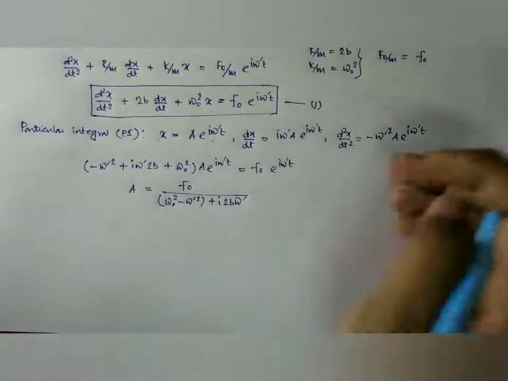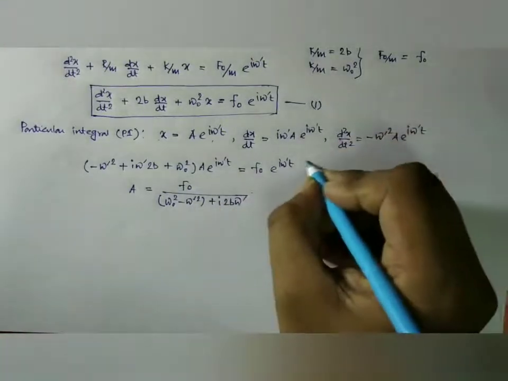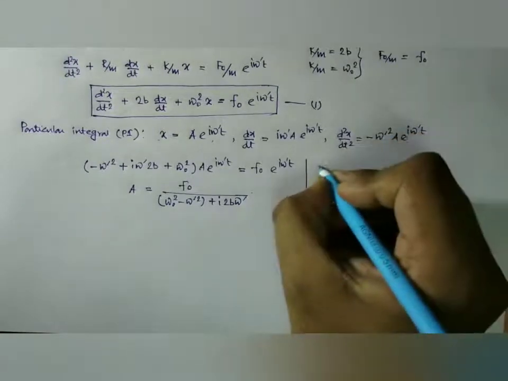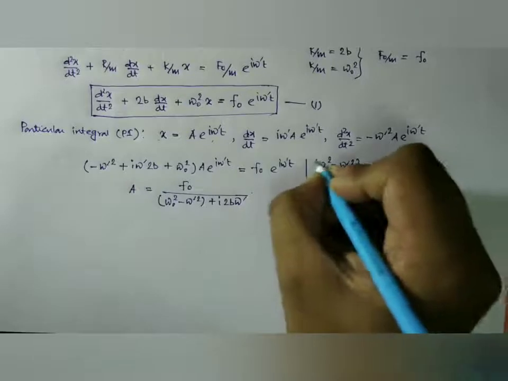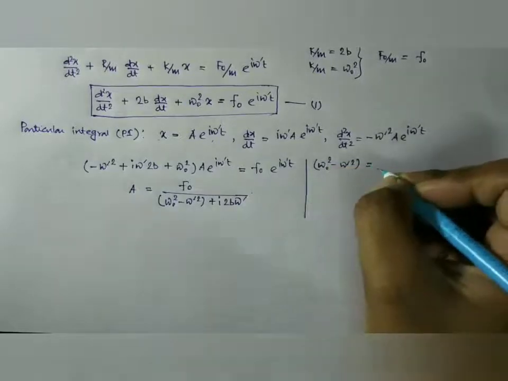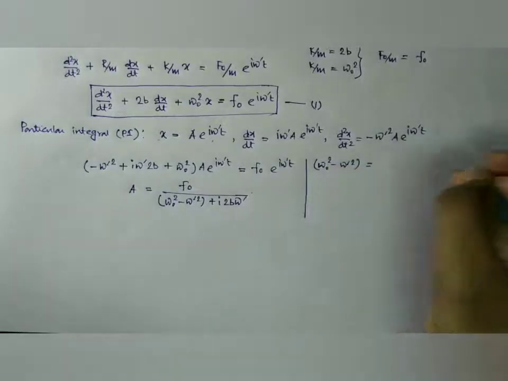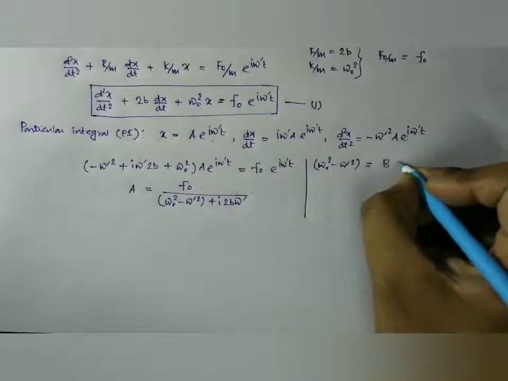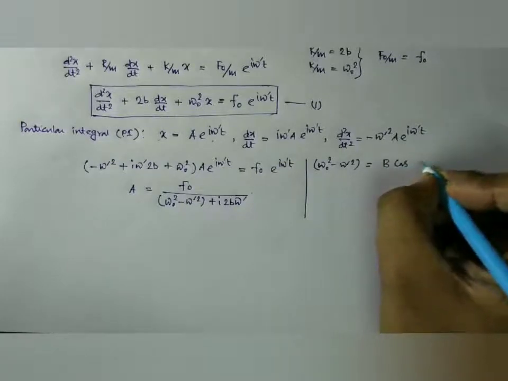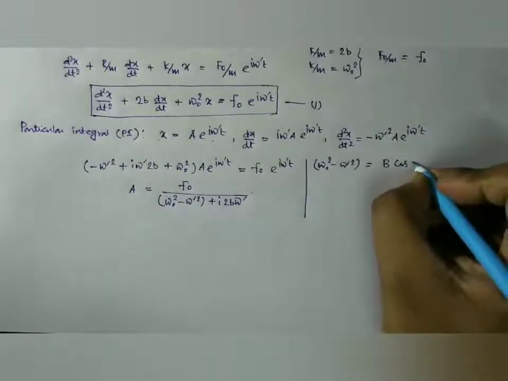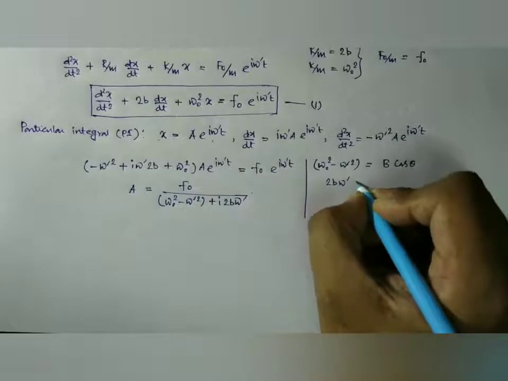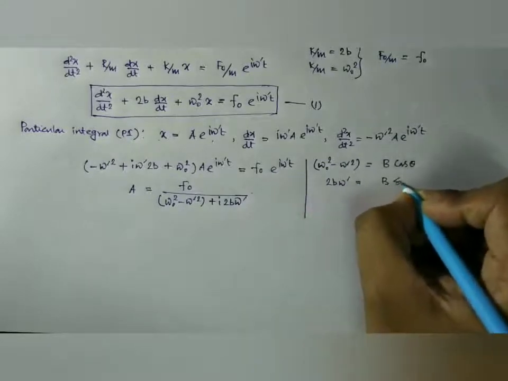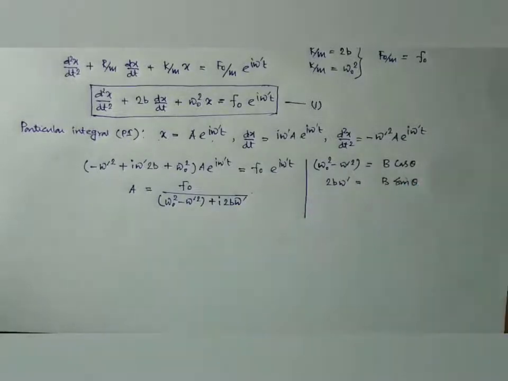Suppose we assume omega naught square minus omega prime square equals B cos theta and 2b omega prime as B sin theta.